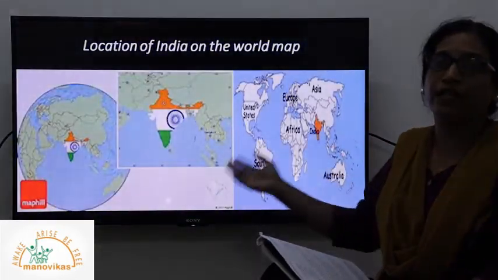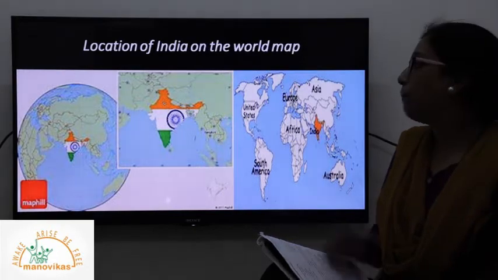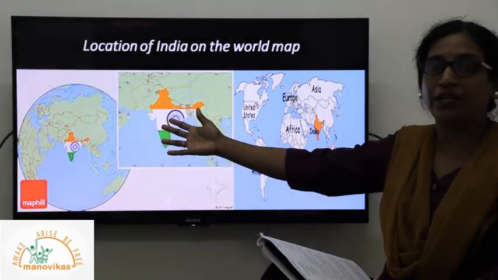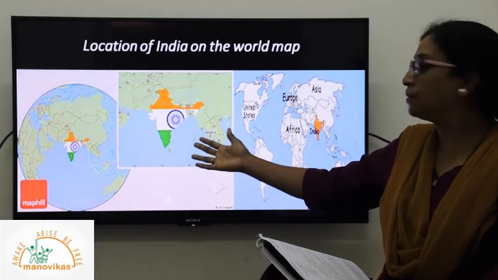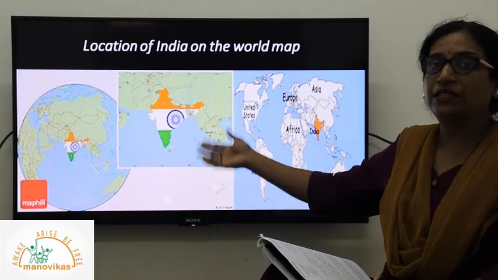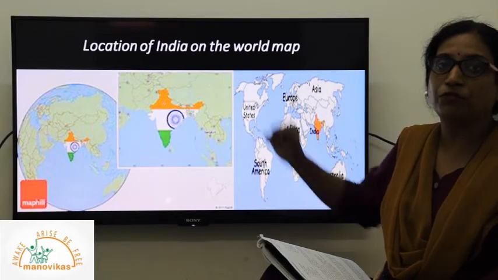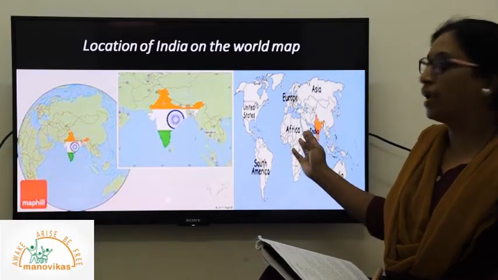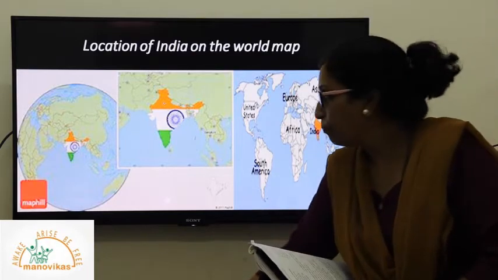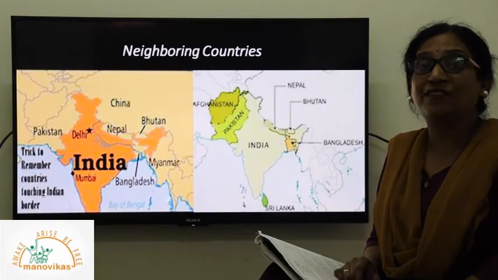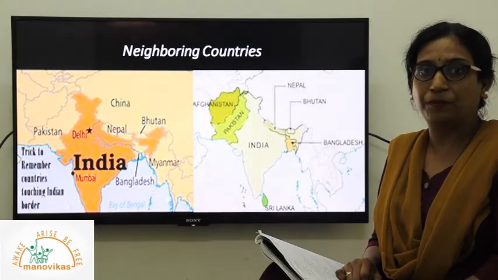So this is on the screen. You can see the map showing the location of India, that is the globe where India is highlighted. This is the map of Asia, and you can see here the map of India and its neighboring countries as part of the biggest continent. Here again I have shown the location of India. Okay, so altogether we have 7 closest neighboring countries.